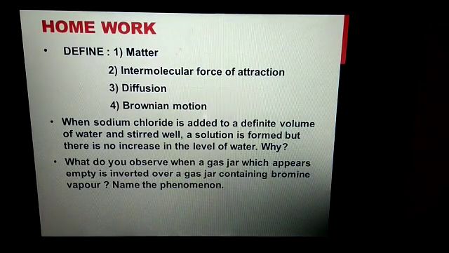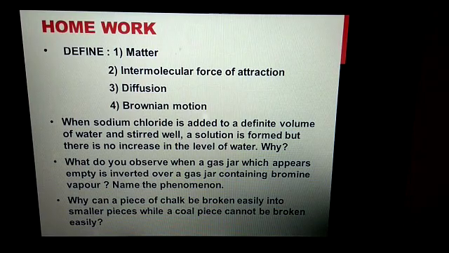Next question, what do you observe when a gas jar which appears empty is inverted over a gas jar containing bromine vapor? Name the phenomenon. Next question, why can a piece of chalk be broken easily into smaller pieces while a piece of coal cannot be broken easily? Answer these questions in your chemistry notebook.